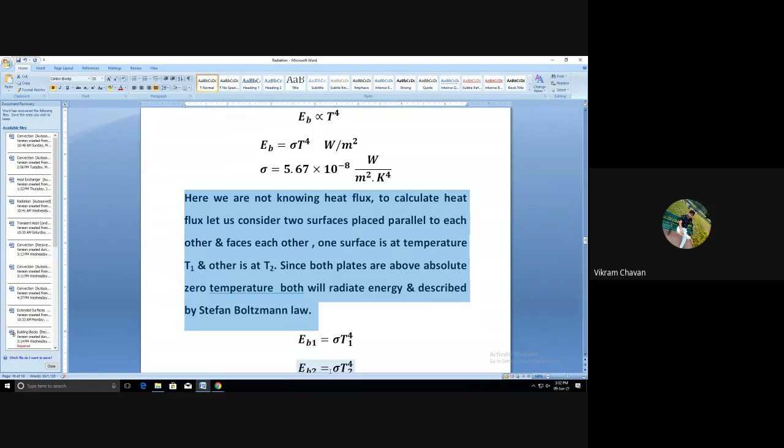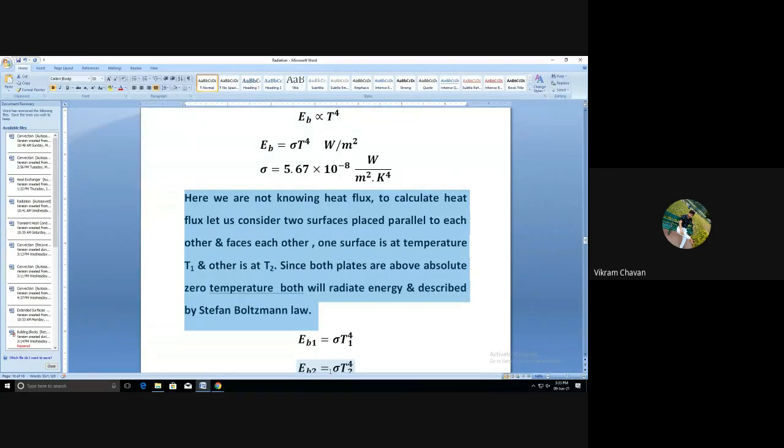To calculate the heat flux, let us consider two surfaces parallel to each other, and facing each other.